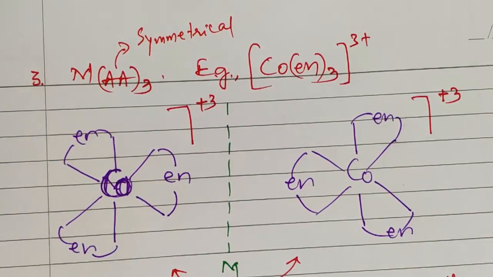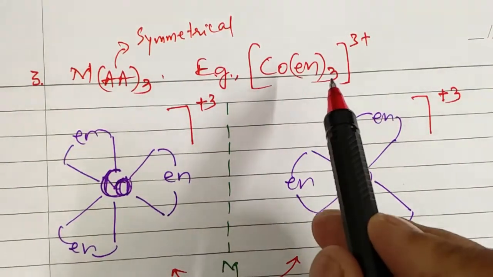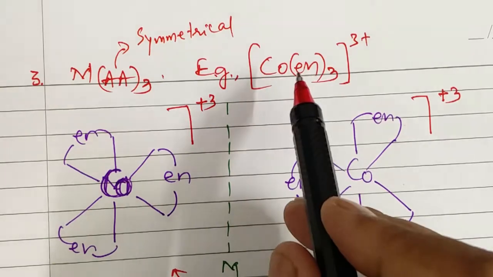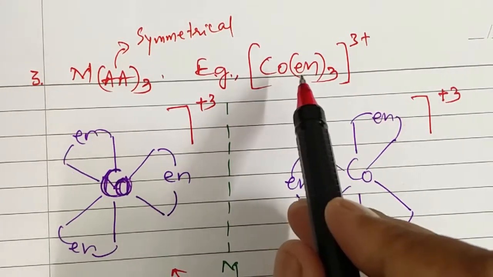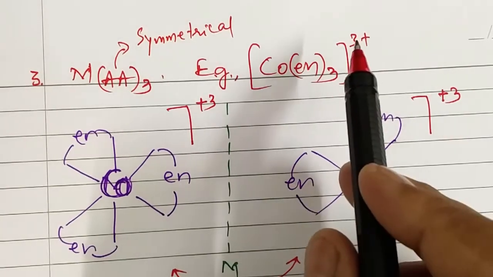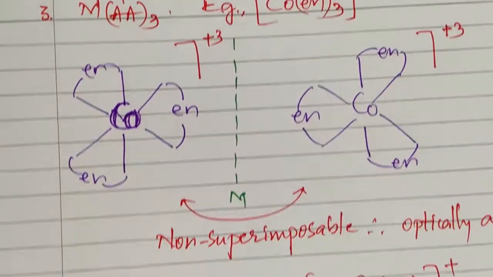This is a symmetrical bidentate ligand. And the example is here. Cobalt is coordinated to ethylene diamine. Ethylene diamine is an unsymmetric bidentate ligand which appears thrice, and the charge is +3.